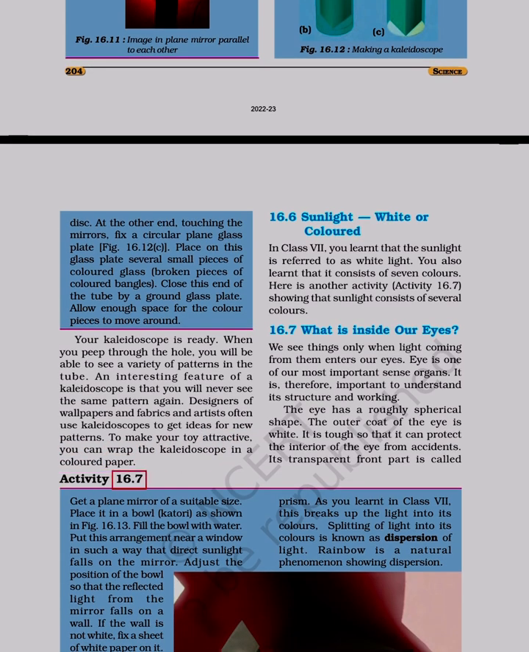Sunlight, white or colored. In class 7, you learnt that sunlight is referred to as white light. You also learnt that it consists of 7 colors. Here is another activity, activity 16.7, showing that sunlight consists of several colors.